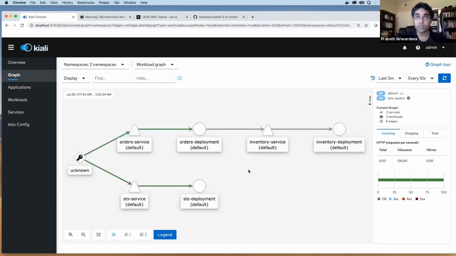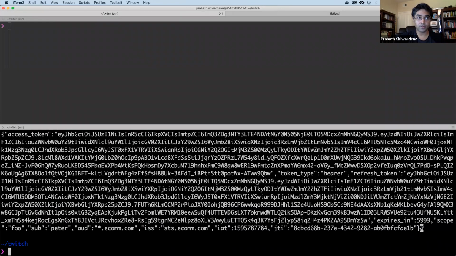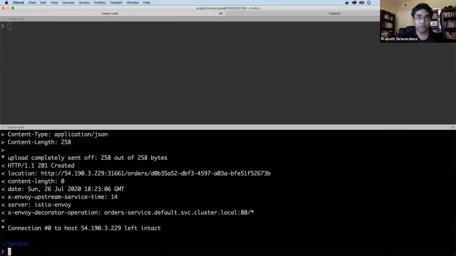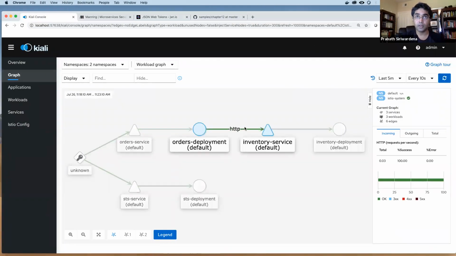So here there's a proxy, and here also there's a proxy. All the traffic coming out of the order processing microservice will go through the Istio proxy and hit the Istio proxy in the inventory service. So this should be mTLS enabled, but it takes some time to find that. Maybe we can revisit it. Okay, so now request. Okay, now you can see that line, but this should be mTLS.